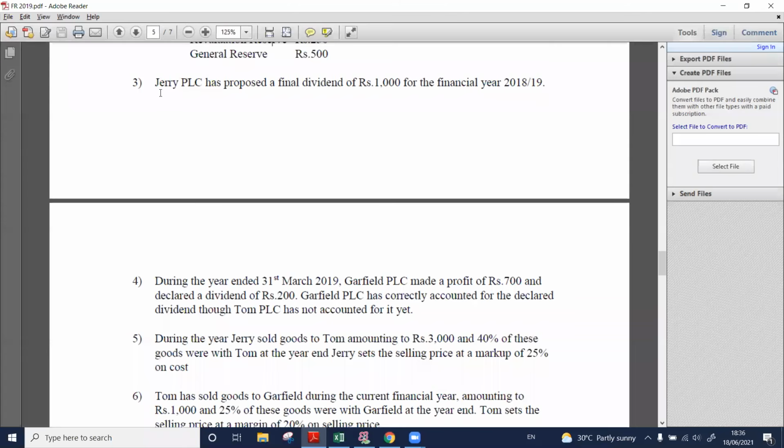Point number 3. Jerry PLC has proposed a final dividend of 1,000 for the financial year 2018-19. They have declared a dividend worth 1,000.